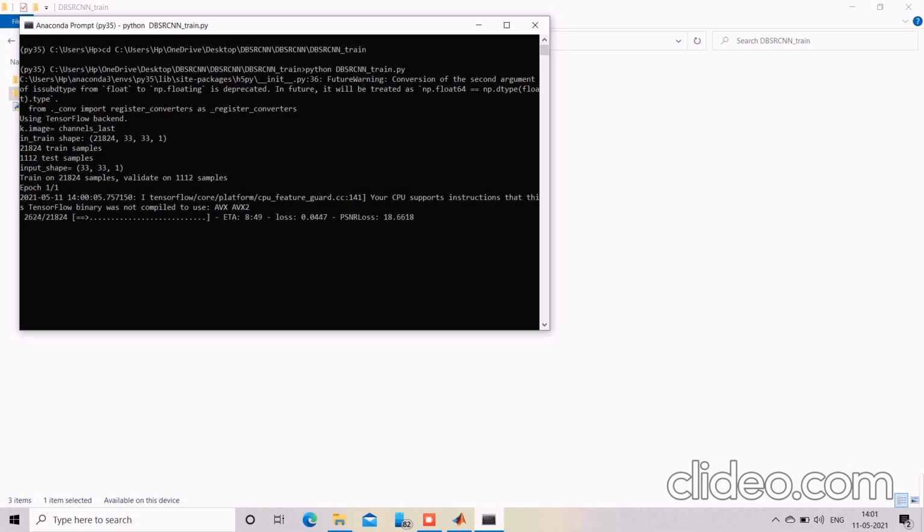The first task is patch extraction. The image will be exposed in the form of pixels and the patches will be extracted in the first task. The second task is nonlinear mapping. The extracted patches need to be mapped to a high dimensional vector. Here we'll have an input layer, an output layer and two hidden layers. It will be mapped to the high dimensional vector.